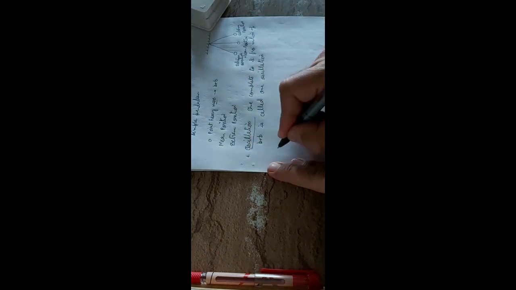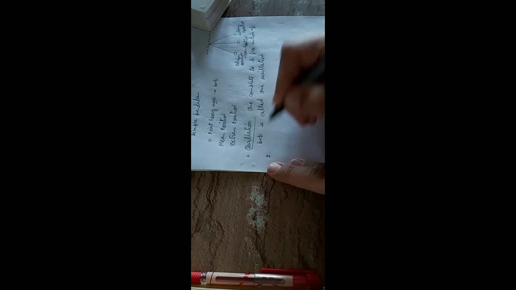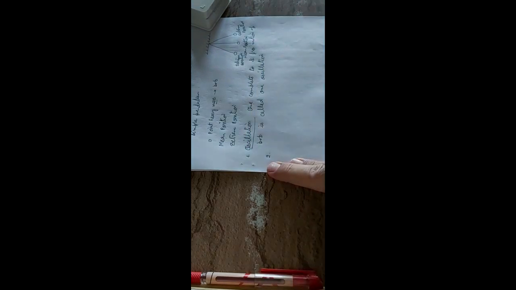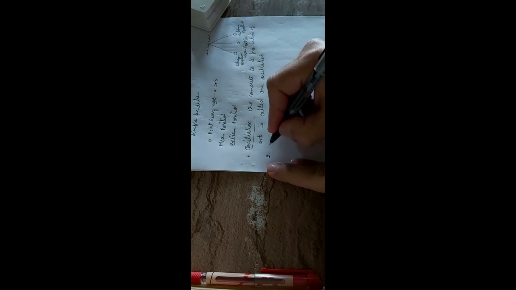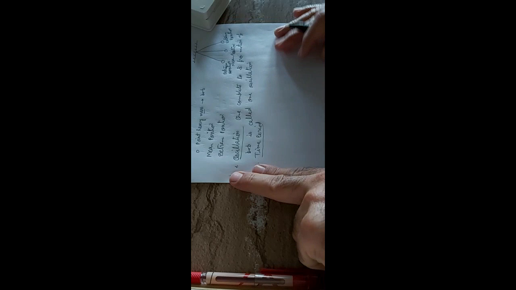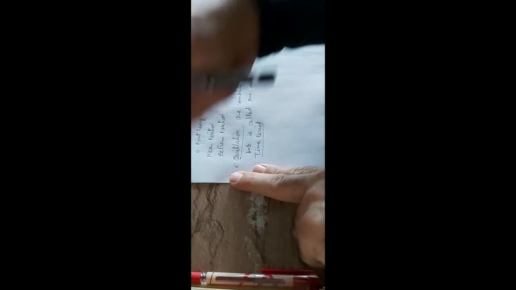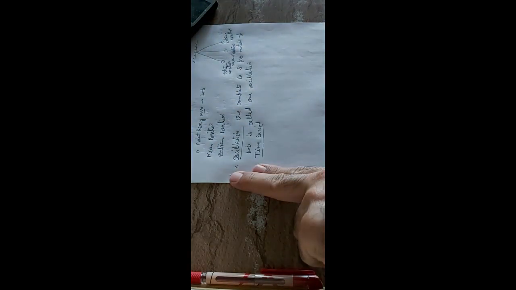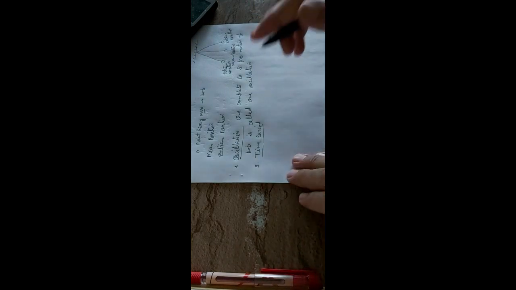Now after the definition of oscillation, there is a term which is called time period. What is the time period? Time period means the time taken by the bob to complete one oscillation.